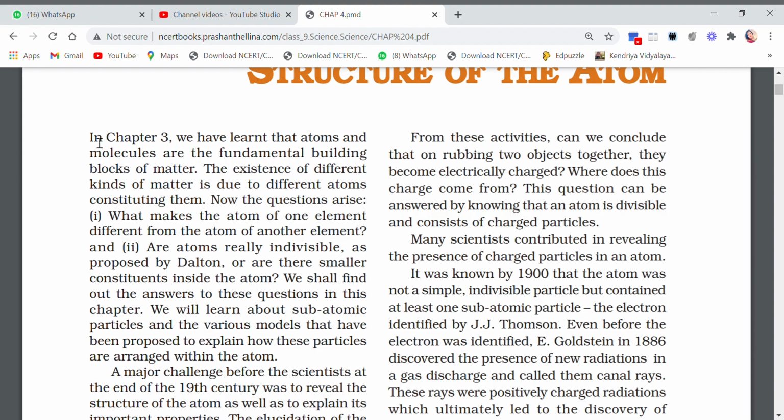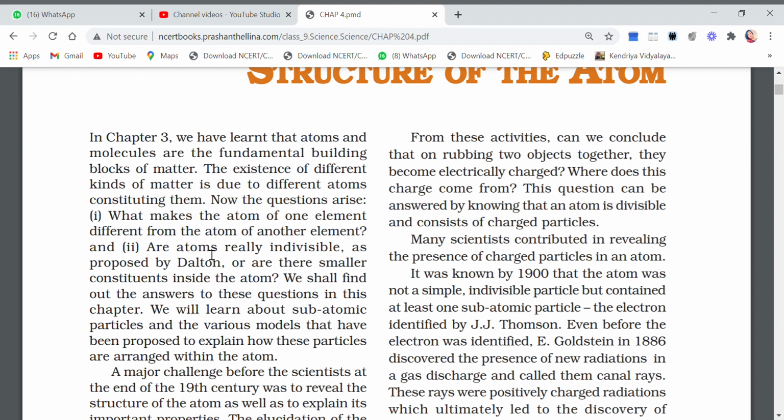Here you see, in chapter 3, we have learned that atoms and molecules are the fundamental building blocks of matter. The existence of different kinds of matter is due to different atoms constituting them. Now, the question arises, what makes the atom of one element different from the atom of another element? That means, how is oxygen different from nitrogen? What is the difference between them?